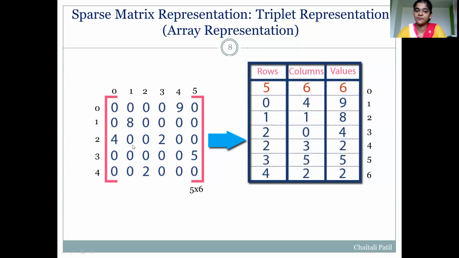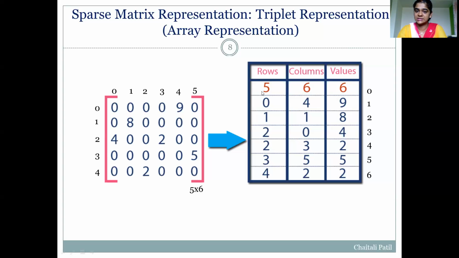It gives the information of number of non-zero values in this sparse matrix. If we count, number of non-zero values are 1, 2, 3, 4, 5, 6. So there are 6 non-zero values in this original sparse matrix. So these 6 will be stored in 0th row and 2nd column.